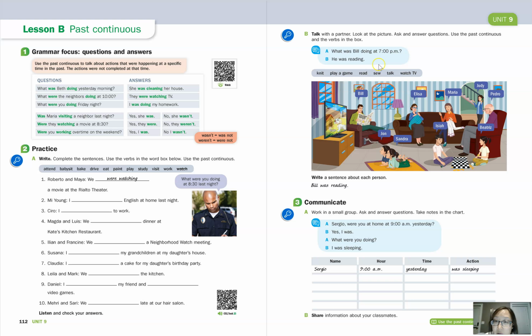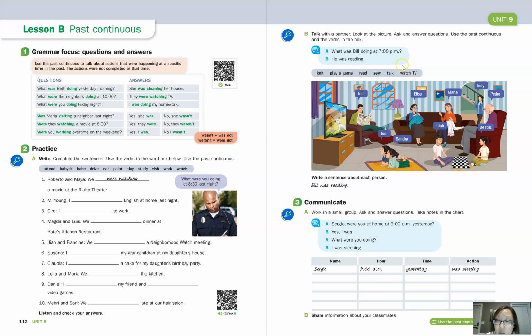and then talk. So let's see, who's talking? Judy is talking. Okay, and we can add on the phone. So we can say, what was Judy doing at 7 p.m.? She was talking, or she was talking on the phone. That's probably better. So she was talking on the phone.